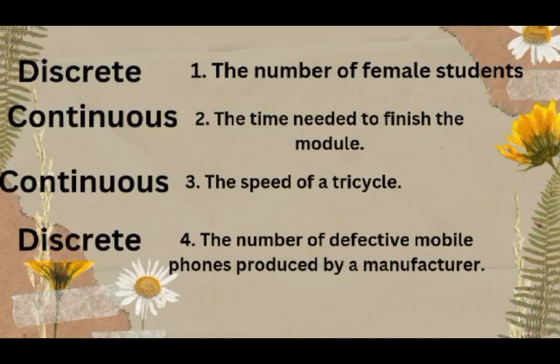Number 4. The number of defective mobile phones produced by a manufacturer. So, from the word number, it means countable. So, the answer is discrete.